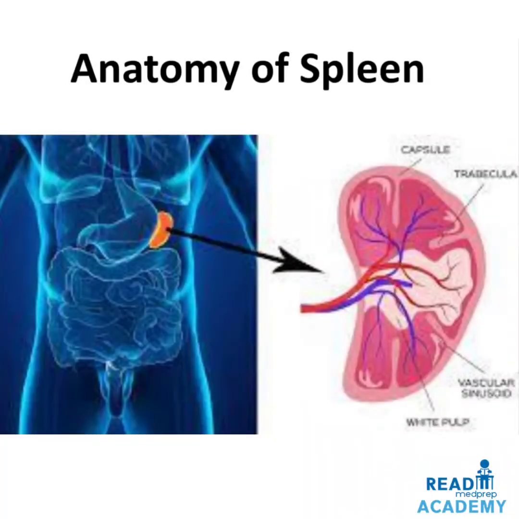Here you can see the anatomy of the spleen, the location of the spleen in the left side image, and in the right side image you can see the cut section. It has a capsule surrounding a red pulp and the white pulp in the center, and these are separated by a large number of trabeculae.